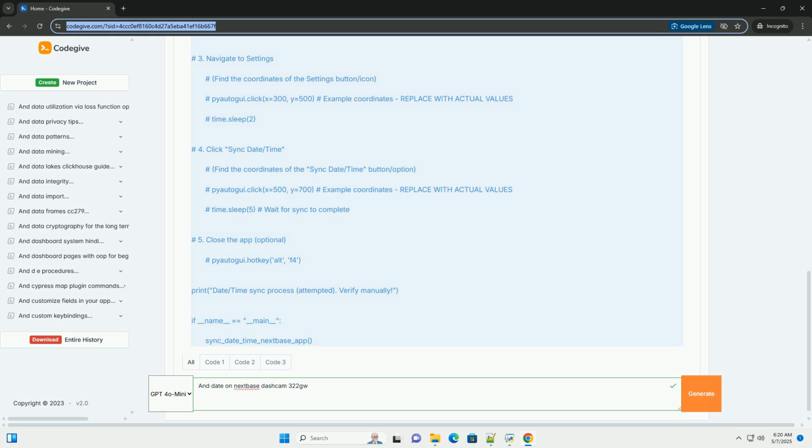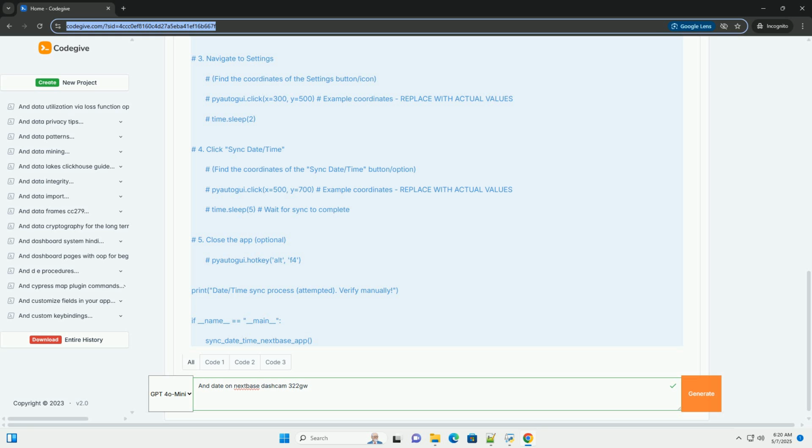Steps. 1. Open the Nextbase Connect app. Launch the Nextbase Connect app on your smartphone. 2. Connect to the dashcam. The app should automatically detect and connect to your Nextbase 322GW dashcam. If it doesn't, you may need to manually connect.